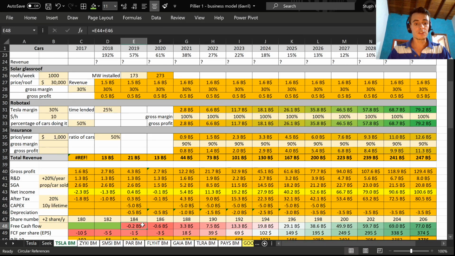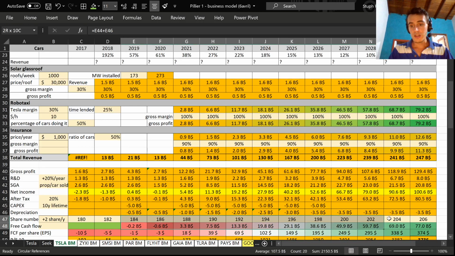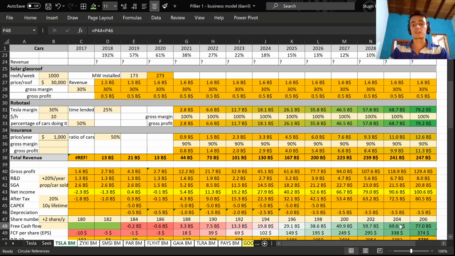The free cash flow is basically the net income after tax minus depreciation. And as you can see here, the free cash flow is going to get crazy over the next 10 years, up to $77 billion in 2030.